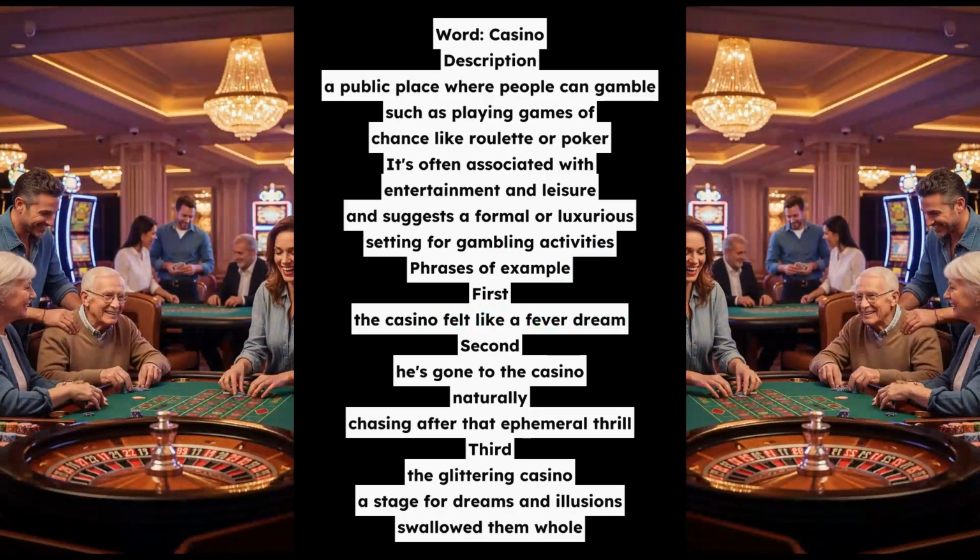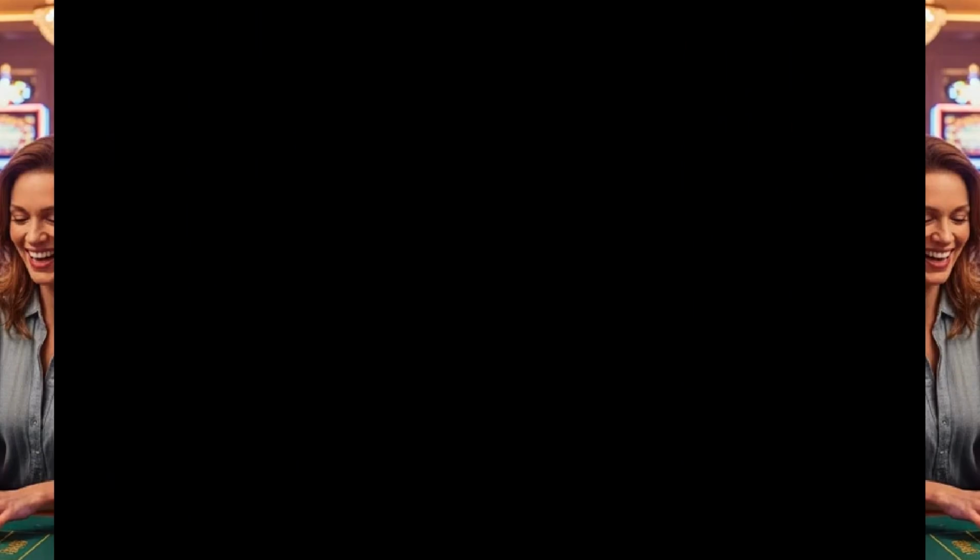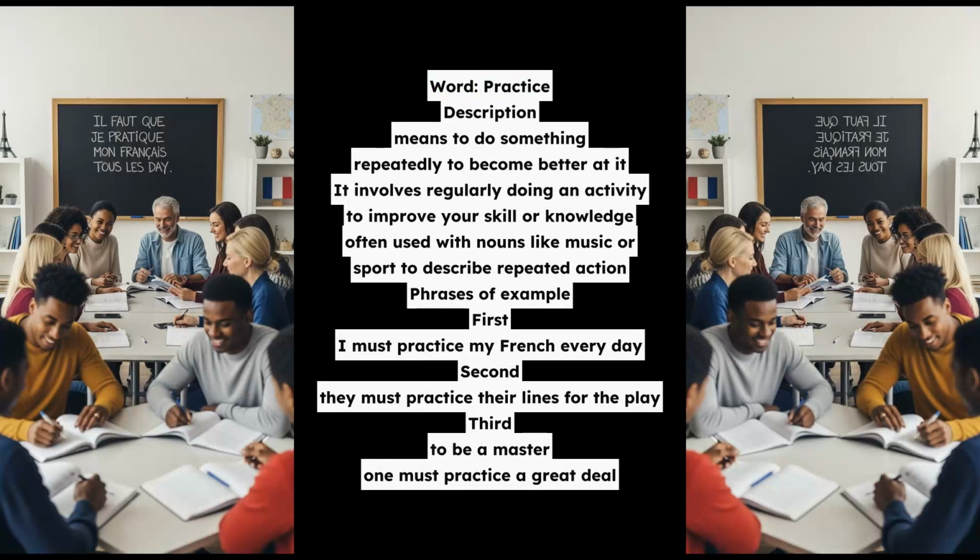Word: practice. Description: means to do something repeatedly to become better at it. It involves regularly doing an activity to improve your skill or knowledge, often used with nouns like music or sport to describe repeated action. Phrases of example.